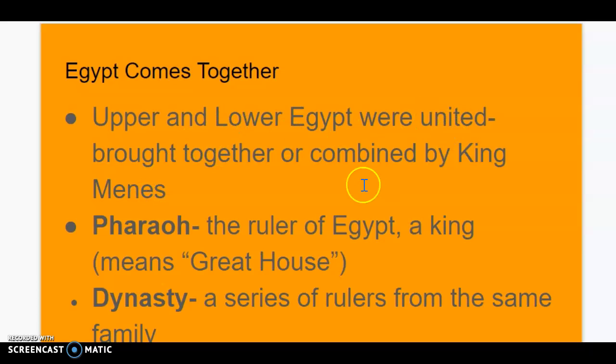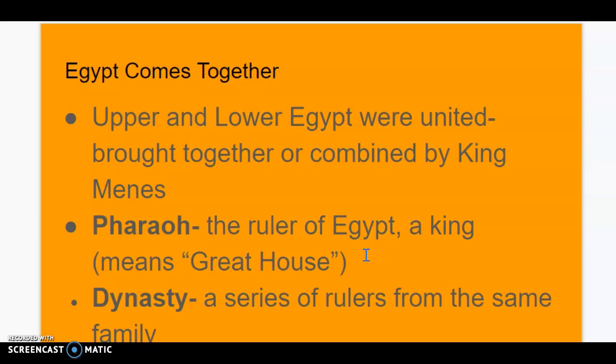And so King Menes unites Upper and Lower Egypt, becomes the first to do this, picking up where this guy in legend called the Scorpion King, if you've seen the movie, you know what I'm talking about, left off. And so King Menes becomes the first vocab word, pharaoh, of ancient Egypt. It's the ruler of Egypt. The word pharaoh stands for the ruler of Egypt, but the word pharaoh translates into a meaning great house, which would be like a palace or a castle. And that would be where the pharaoh rules from. So that's why they have that name.